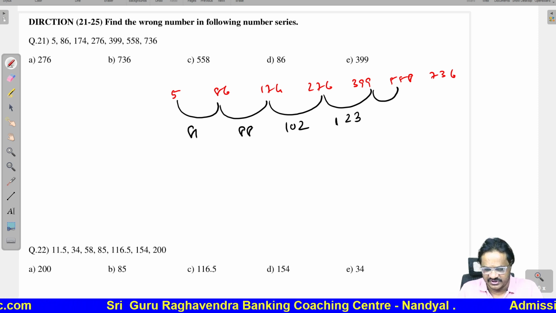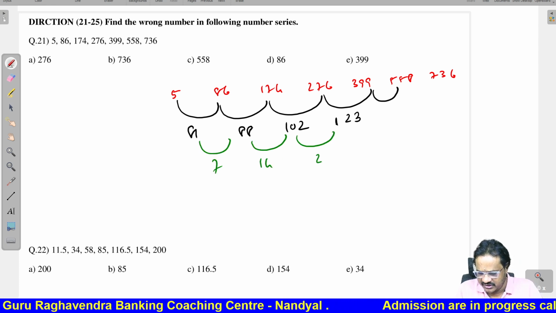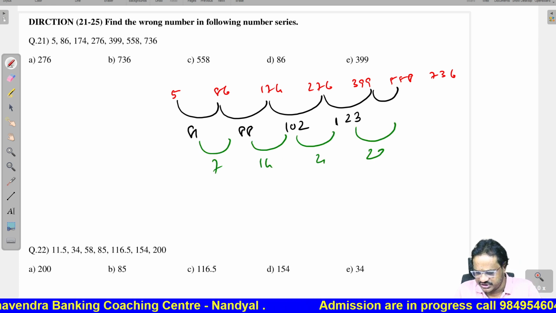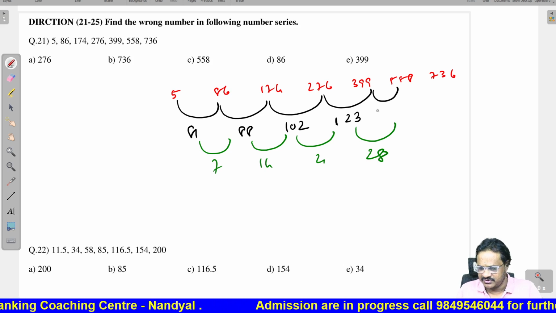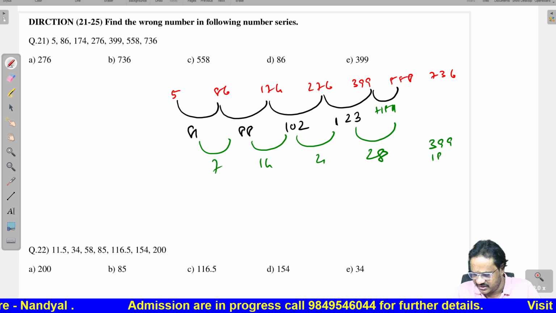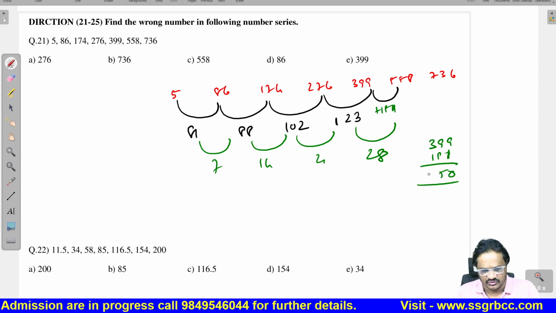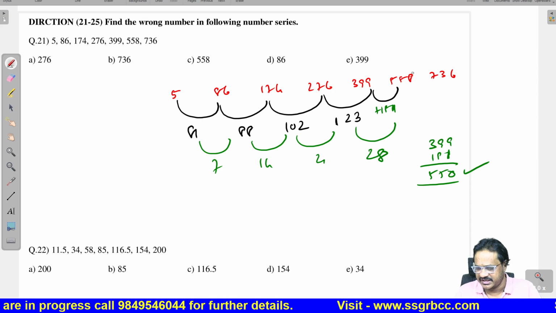Now, if you observe the common gap, 7, 14, 21, so next it should be 28. 123 plus 28 should be 151. So 399 plus 151 should be equal to 550, which is the correct number.